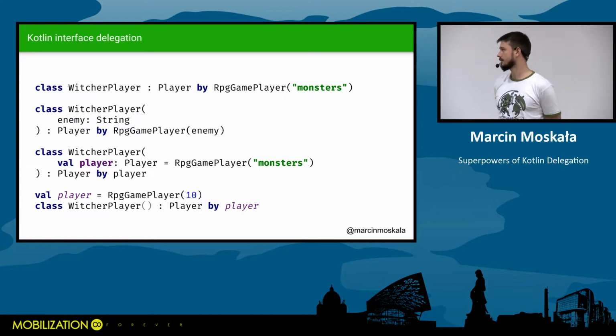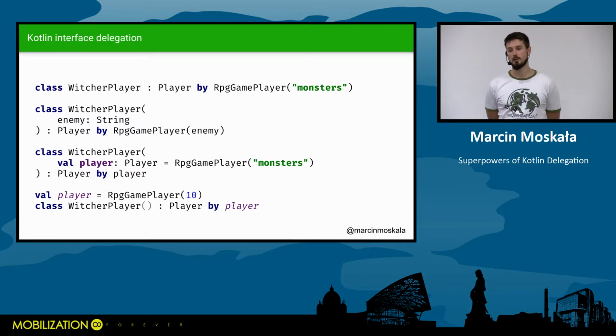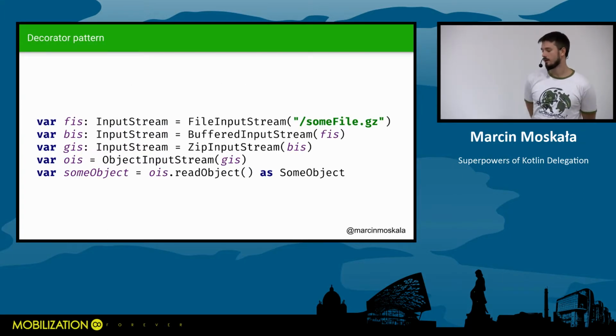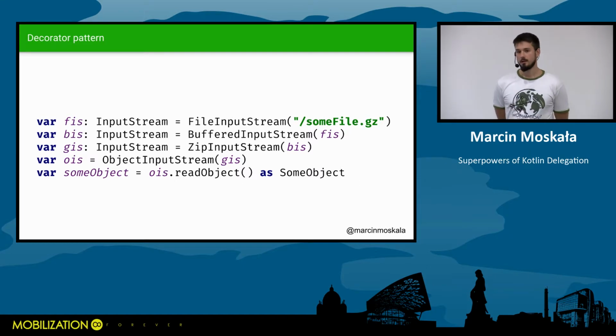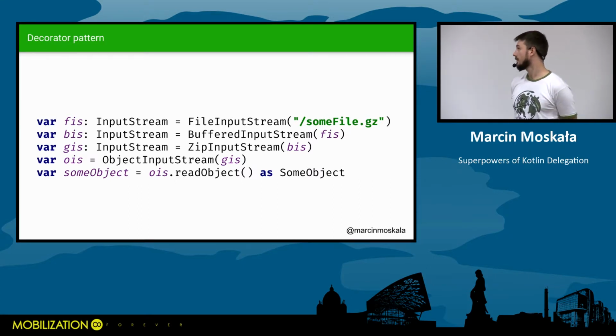Basically, any object that is accessible at this scope, at the scope of class creation, can be used as a delegate. But in most cases, we rarely need to use this kind of polymorphism, so it's not a very popular feature. Though one very nice usage is when we implement the decorator pattern. This is a typical classic example of decorator pattern when we define how we read a file using some input stream.